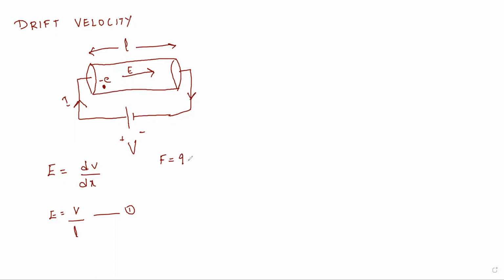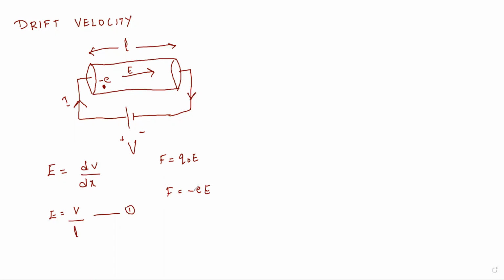Force is equal to q naught E. This we used in our previous chapter. But in this case, instead of the charge which is at rest, we are taking electrons. So that will be minus e into the electric field E.